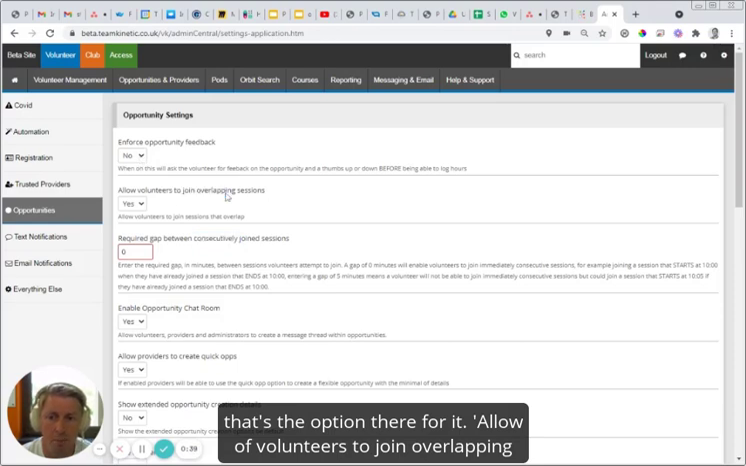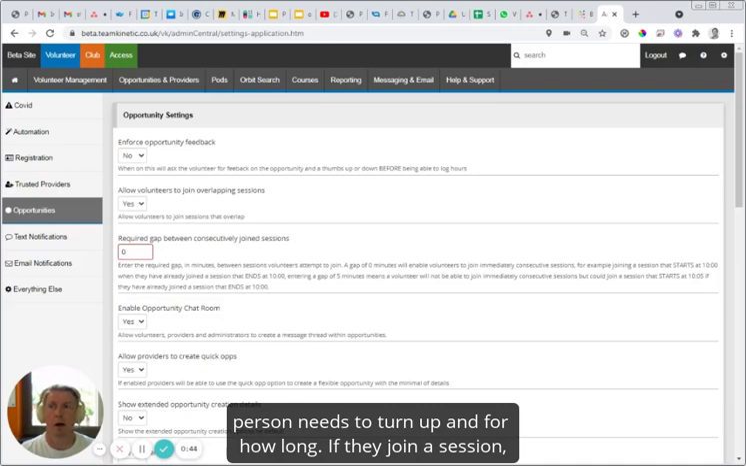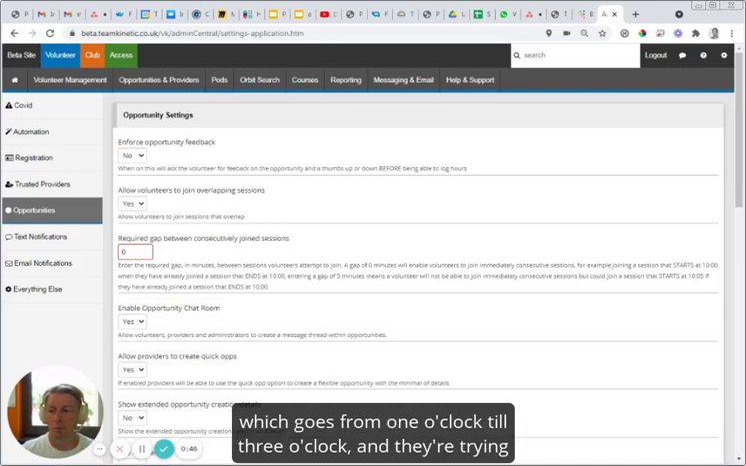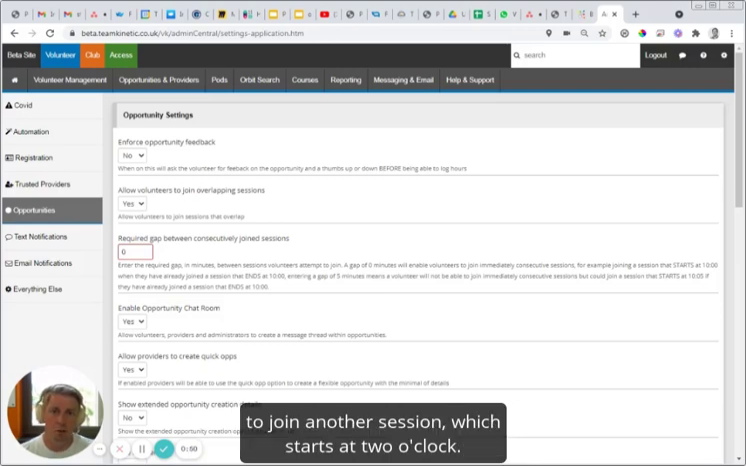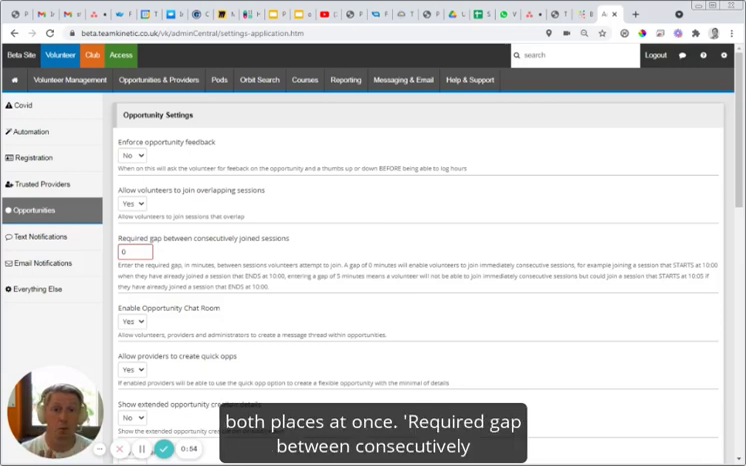Allow volunteers to join overlapping sessions. So we know what a session is. A session is when the person needs to turn up for how long. If they join a session which goes from 1 o'clock till 3 o'clock, then they try and join another session which starts at 2 o'clock, should it allow them to do that? Because obviously they can't be in both places at once.